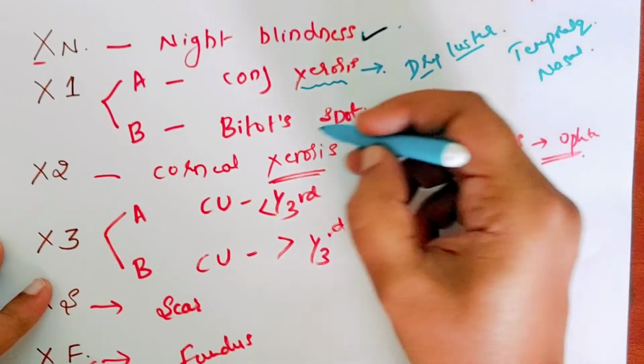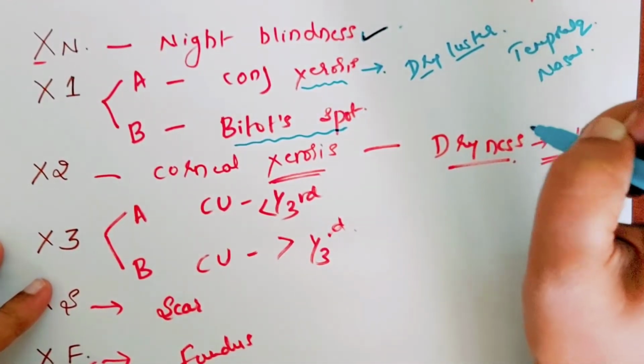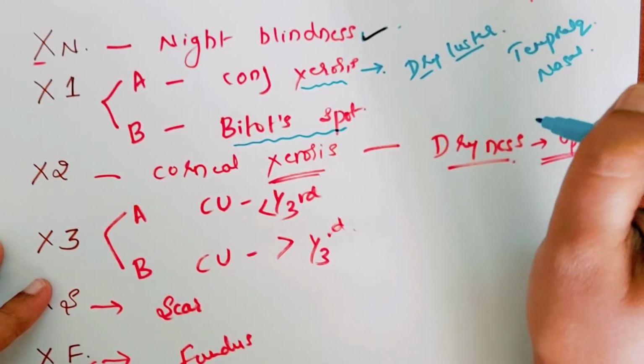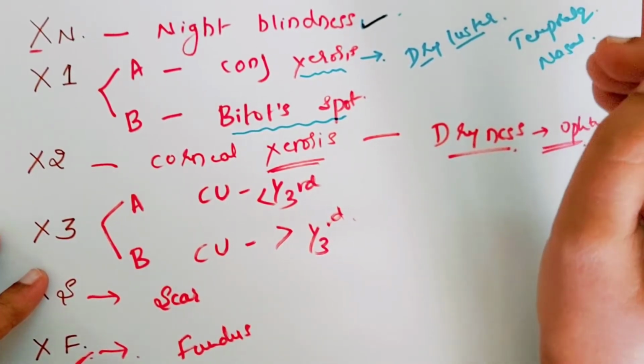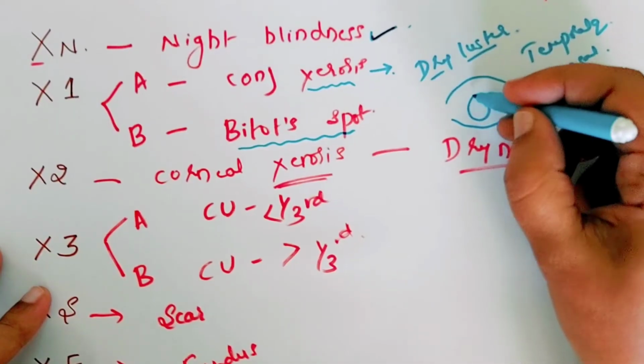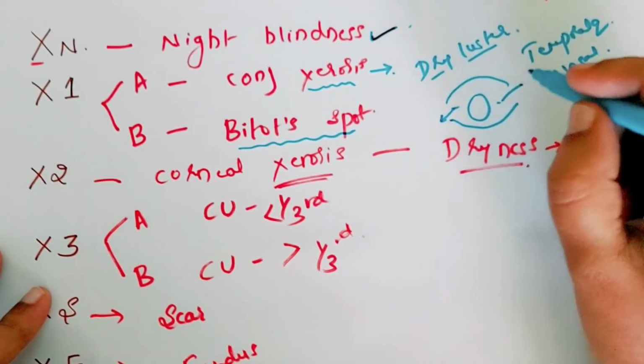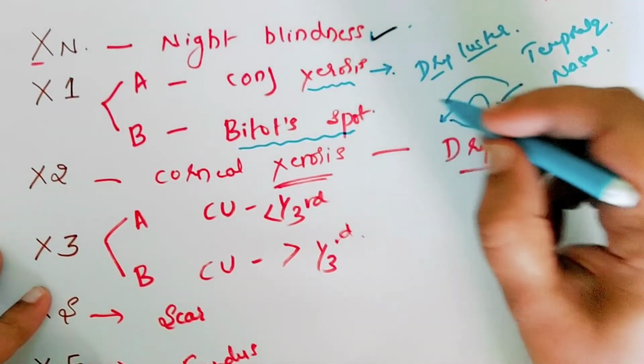The next is the Bitot spot, which is a hallmark for xerophthalmia. It is seen only in xerophthalmia. So what is a Bitot spot? How do we appreciate it? Bitot spots are seen as raised, silvery white, foamy, triangular patches of keratinized epithelium on the bulbar conjunctiva. It can be bilateral, or it can be temporal, and less commonly only on the nasal side. That is the Bitot spot.